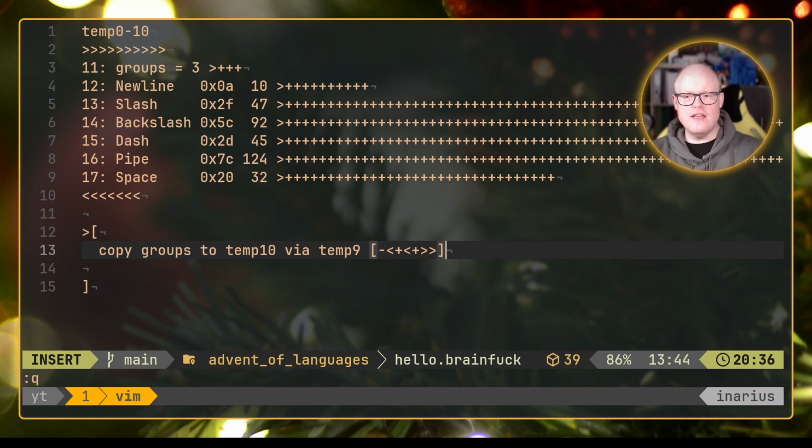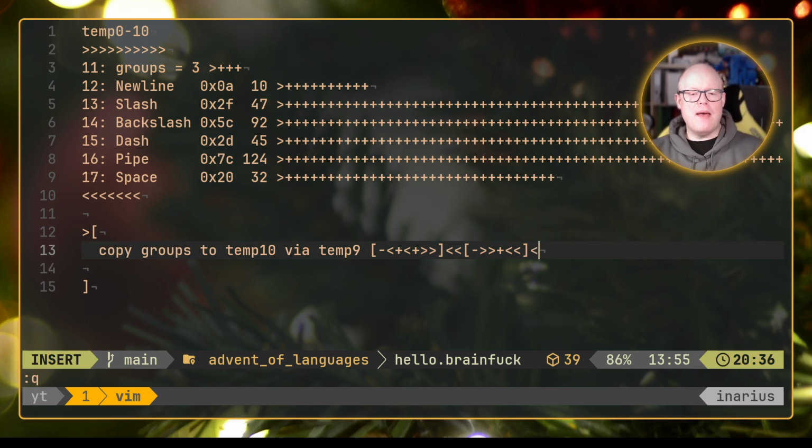Once we have finished that, we move to our temporary cell, temp 9, and do another loop where we decrement temp 9 again, go up to memory cell 11, our groups, and increment it again. Then we go back to our temp 9 value. So now our temp 9 value is 0 again, and we have restored our groups data, so it's still in there for us to use.